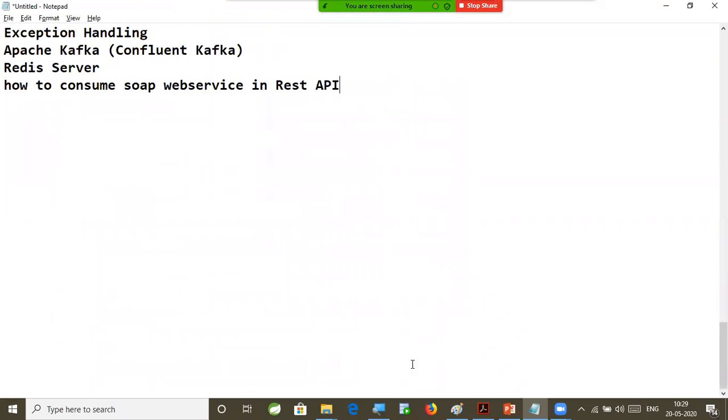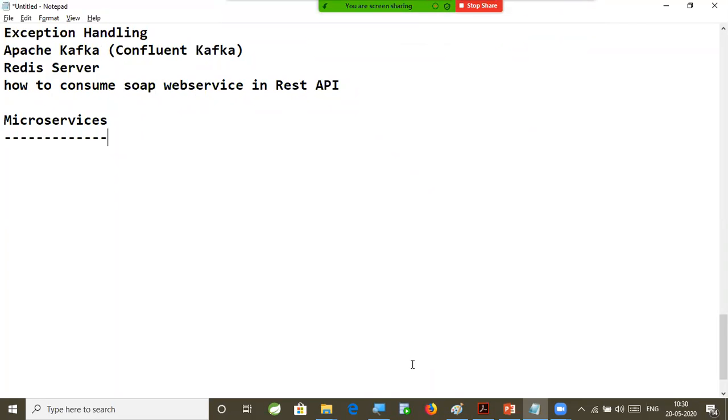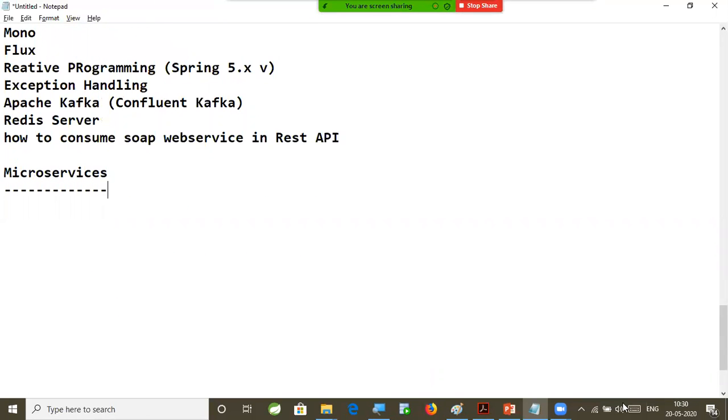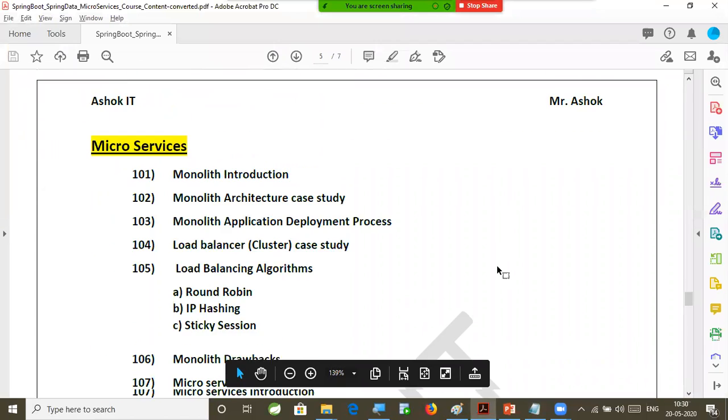After this, the very interesting part of this course, the second part of the movie, will start. That is microservices. We can say this is the most value addition for our course. What is a microservice? Why do we need to go for microservices? What are the things that we need to know in microservices will be discussed here, right? A lot of content is there, sir. Here I already prepared a PDF for that.